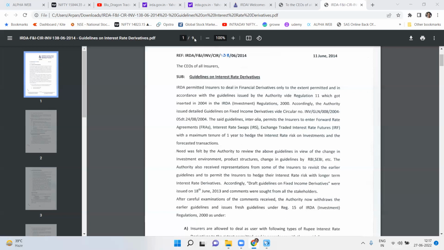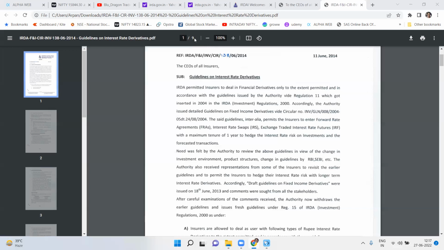The derivative would require disclosure norms and risk management, and the disclosure and measuring norms are given by AS31 and AS32. It should consider the risk management policy, the objectives and the hedging policy, so for forecasted transactions, the overall hedging policy, the accounting treatment of the derivatives, and the exposure of the outstanding fixed income derivatives. One should also consider the quantification of the risk if the counterparty fails to fulfill the obligation.